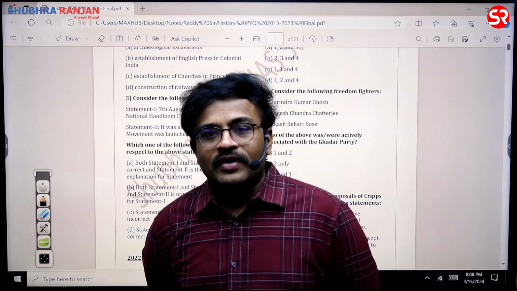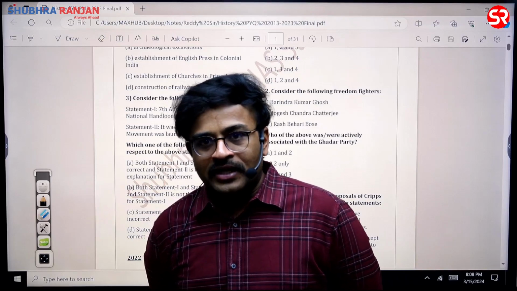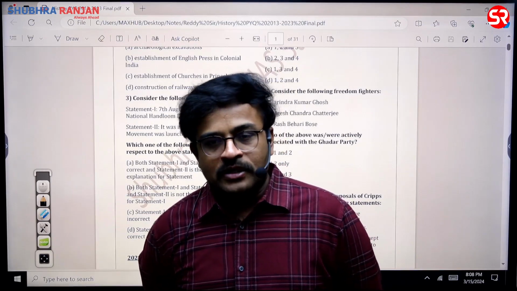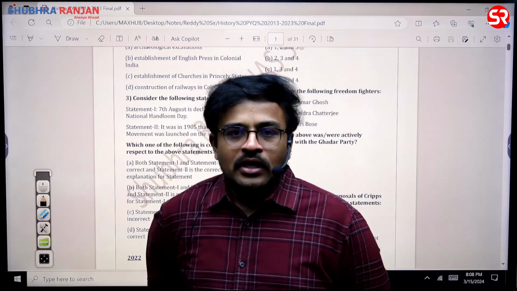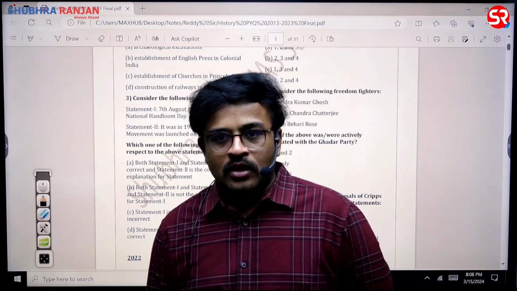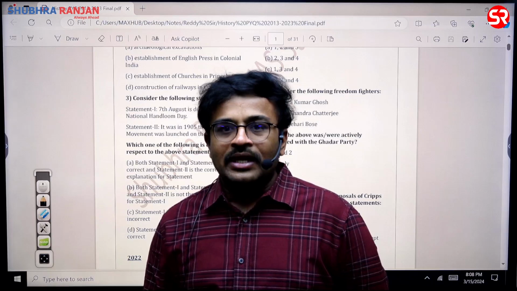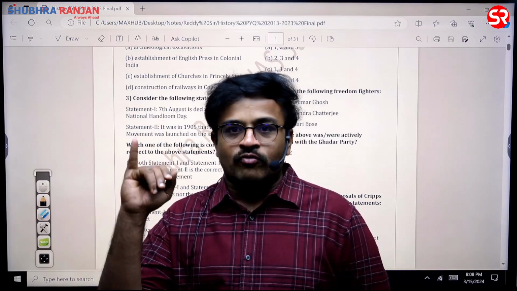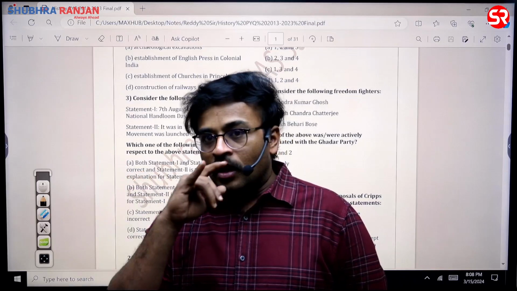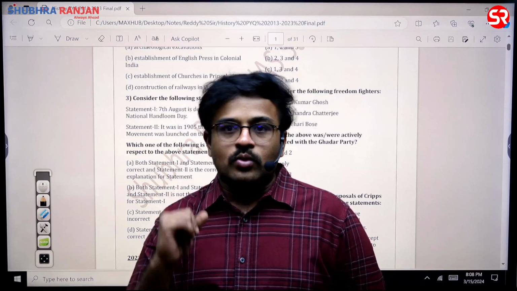In fact, we have 5 prominent national movements: Swadeshi, Home Rule League movement, then along with that, non-cooperation movement, civil disobedience movement, and Quit India movement, sir. When it comes to these 5 movements, it is not very difficult for us to remember the start day of these movements. In the past 10 years, 2 questions have been asked on the same, sir. One question has already been asked on the Quit India movement, when it was started. It was on 8th August 1942 that the Quit India movement started. So that is one good question that has been asked.